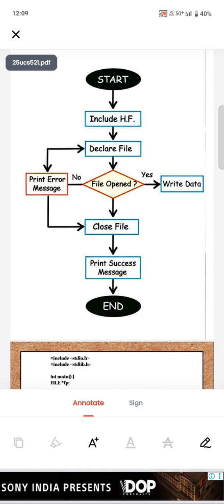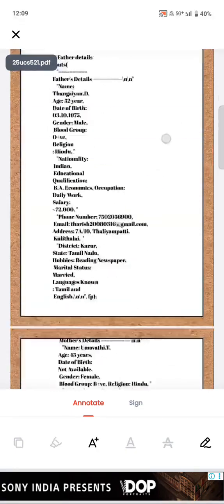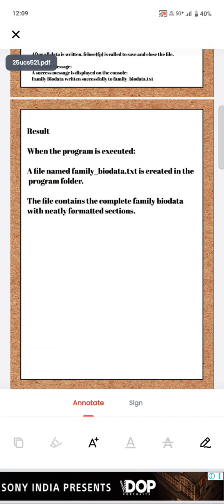You must declare it very carefully in your program. So only then is the program successful. If you have not declared it correctly, your program will fail with an error. You can see the result: the data was successfully executed.